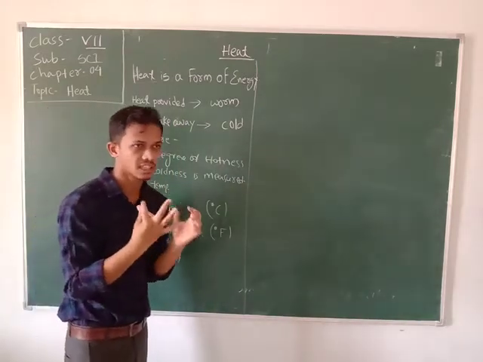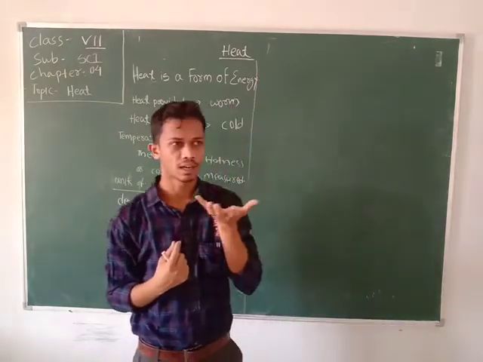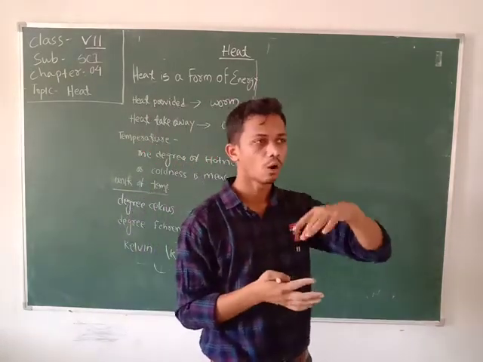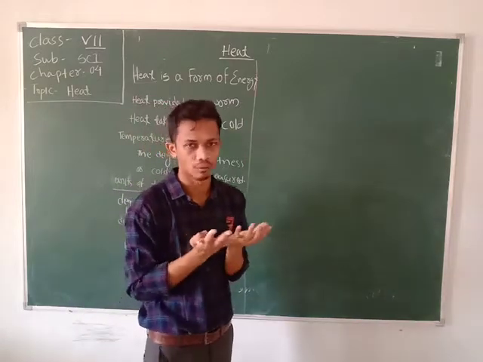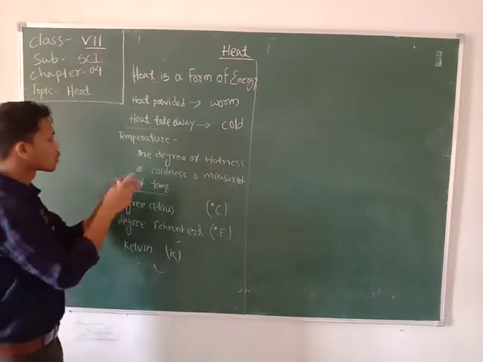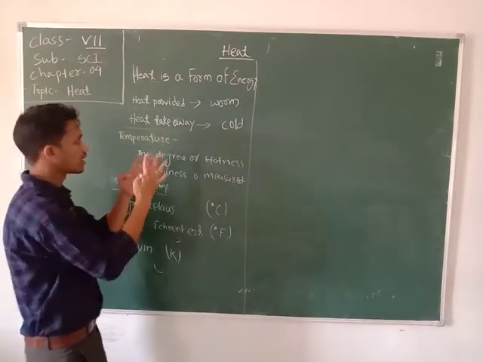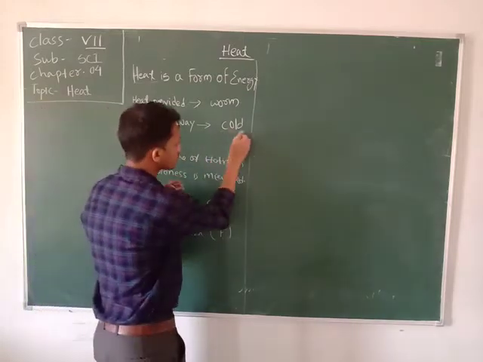For example, if you place a bowl of water on a heater, it absorbs heat and becomes warm. And whenever we take away the heat from a body, then it becomes cold.